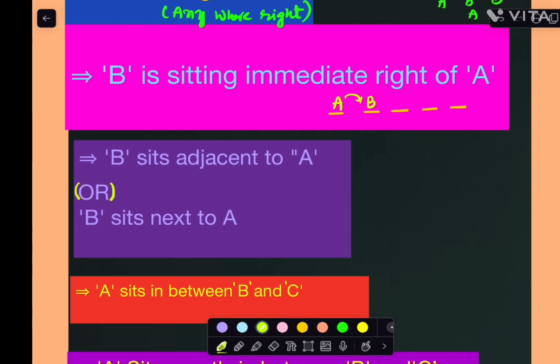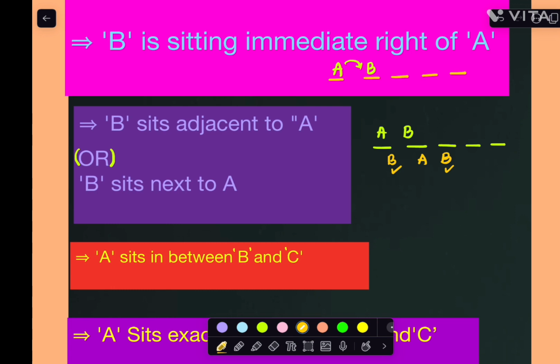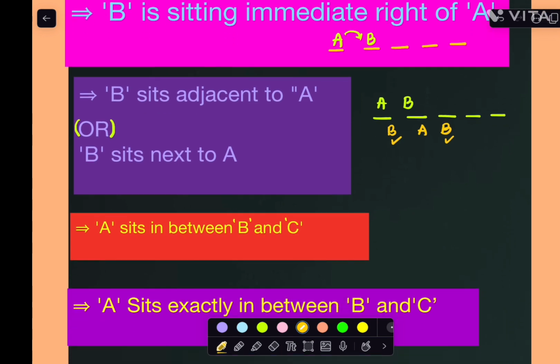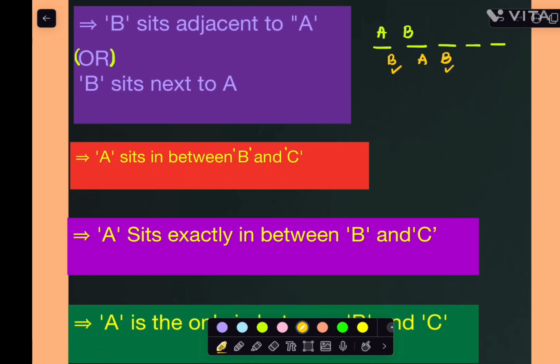Now see the next one. B sits adjacent to A, B sits next to A. Here also it is the same thing. So I am taking 5 positions here. If I take A here, B sits compulsorily here. If I take A here, adjacent to A means B might be here or B might be here. This is also correct, this is also correct. So it is immediate adjacent only, immediate next only, but either left or right, we don't know exactly, so we can consider it in that way.